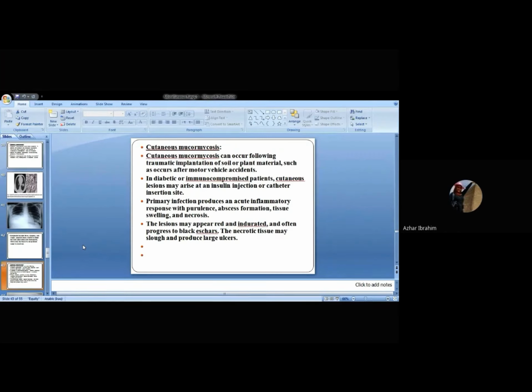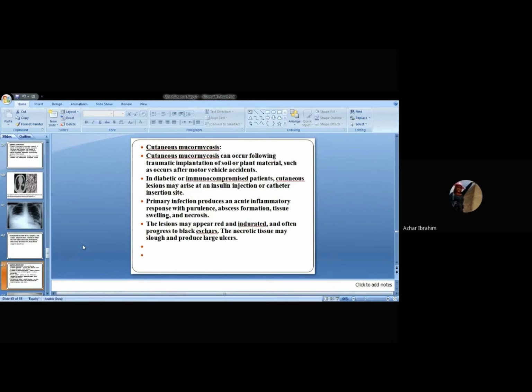Cutaneous mucormycosis is the other type, which means infection of the skin, which occurs following traumatic implantation. That means the patient or individual is exposed to trauma, and the source of trauma is contaminated with the agent.